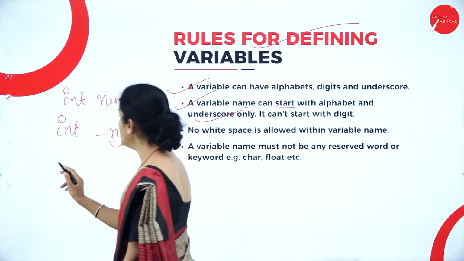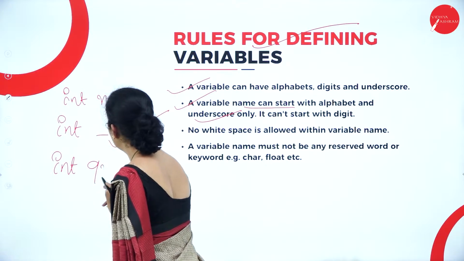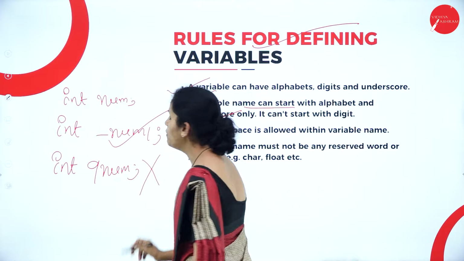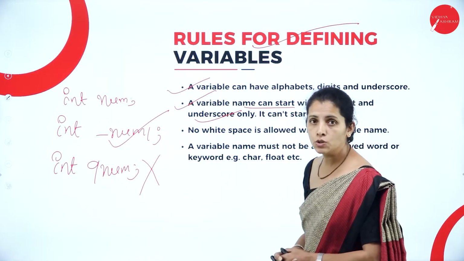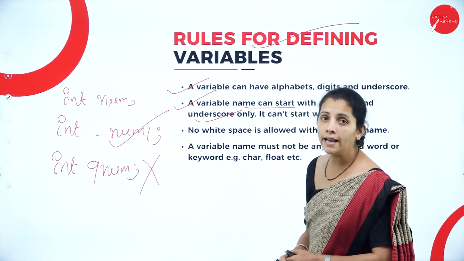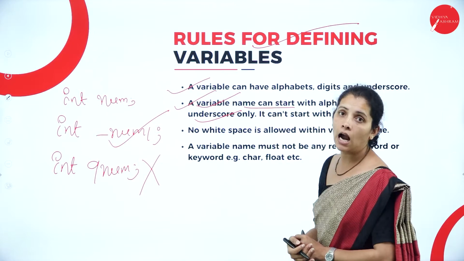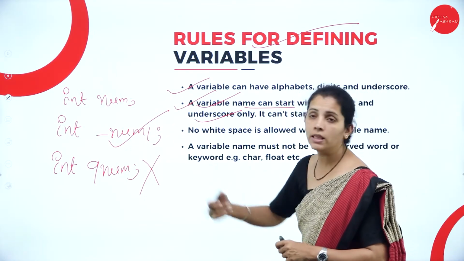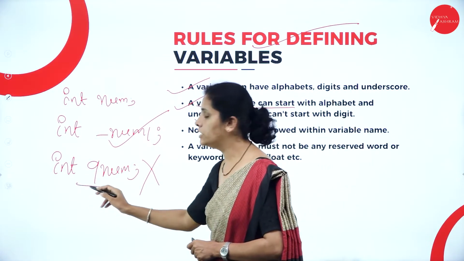Suppose I write int 9number, then it is an invalid variable declaration. So dear student, while defining variables, the variable name can start with the alphabet or underscore, but I cannot use a digit at the start.